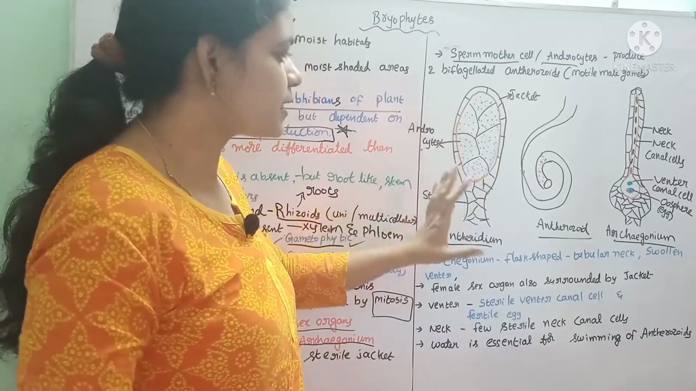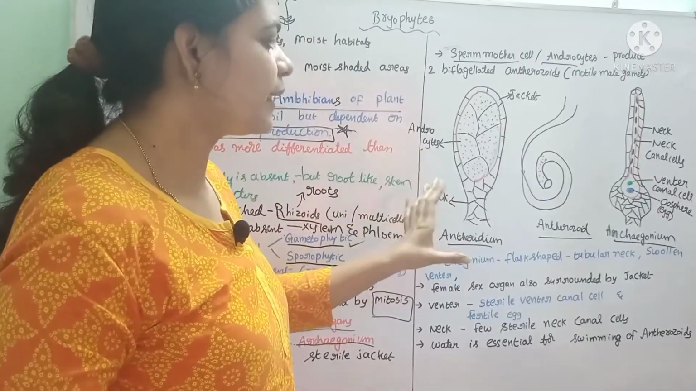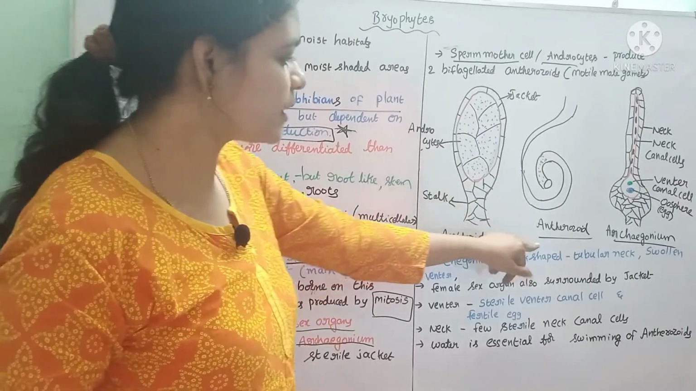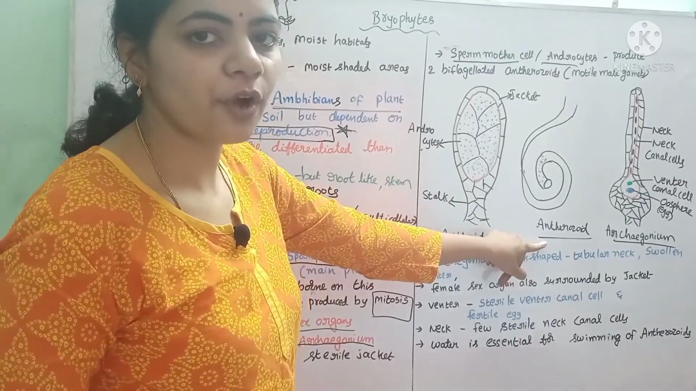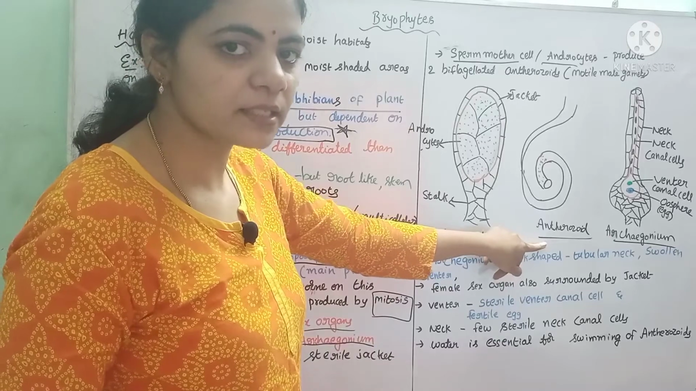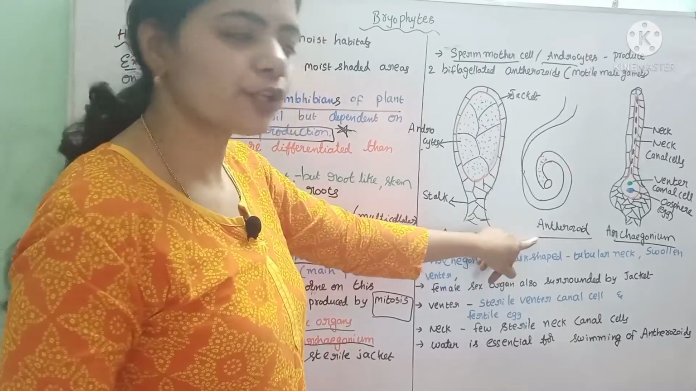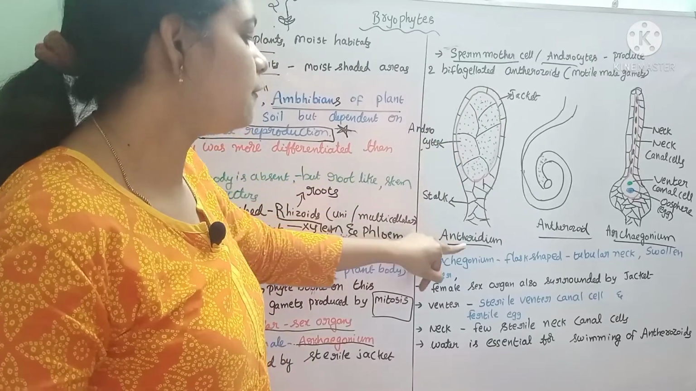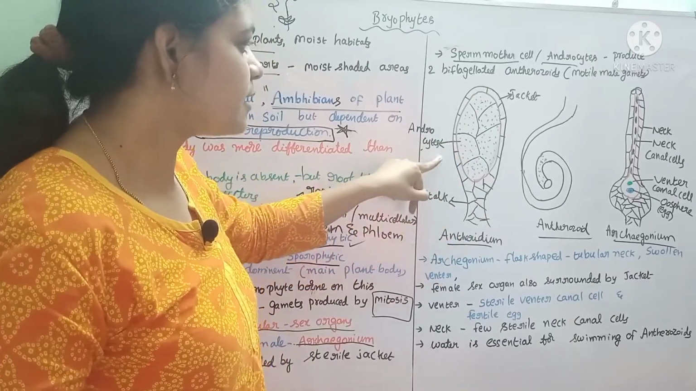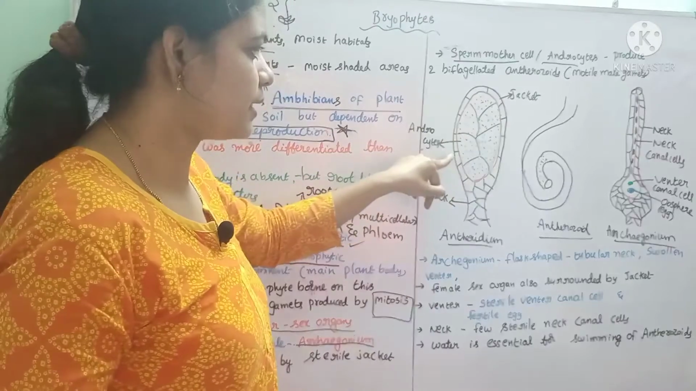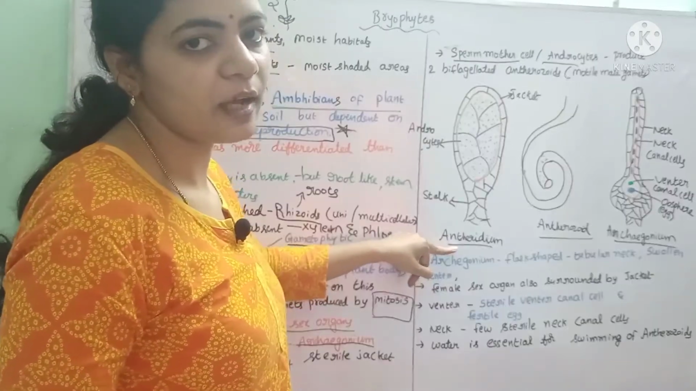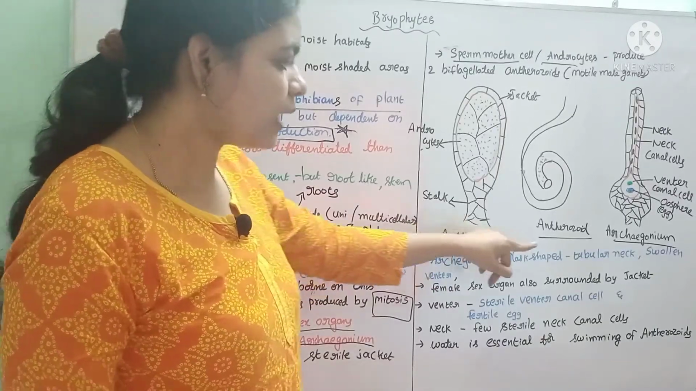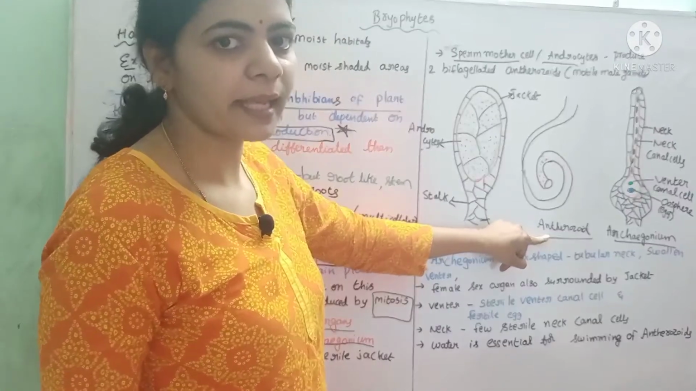These androcytes produce male gametes. These male gametes are called antherozoids. What are the male gametes? Antherozoids. These antherozoids are produced from the sperm mother cells of the antheridium. Those cells are called androcytes. So antheridium is the male reproductive organ, and antherozoid is the male gamete.